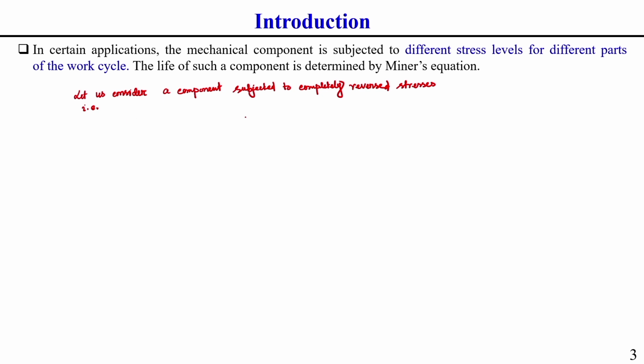Let us consider that the different stress levels are: sigma 1 stress for n1 number of cycles, sigma 2 stress for n2 number of cycles, and similarly other stress levels, and finally sigma x stress for nx number of cycles.